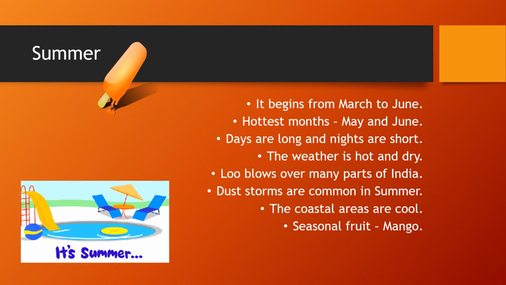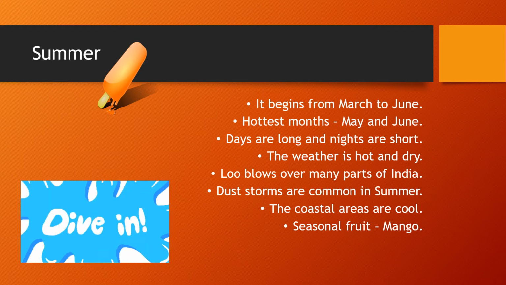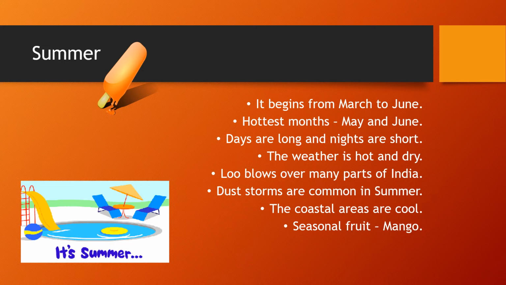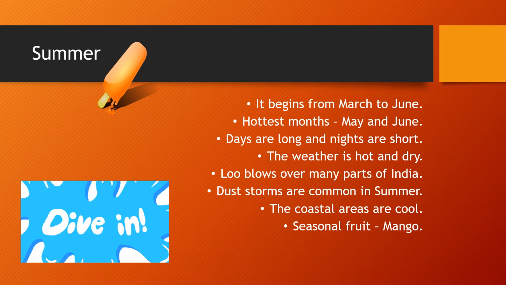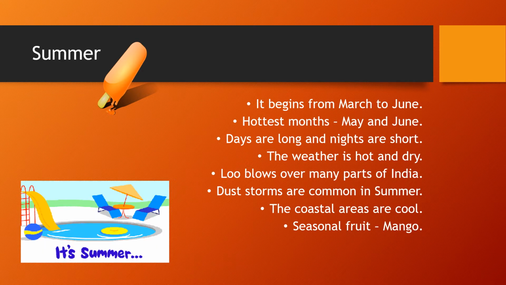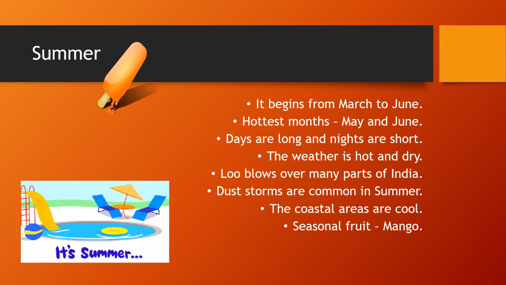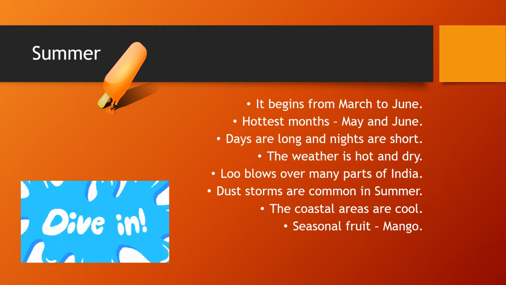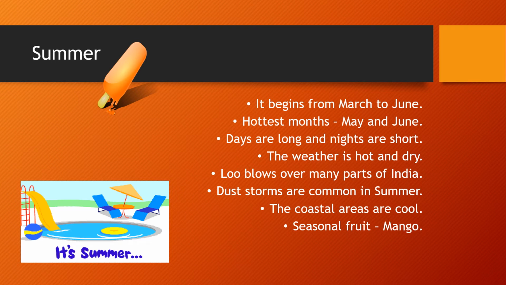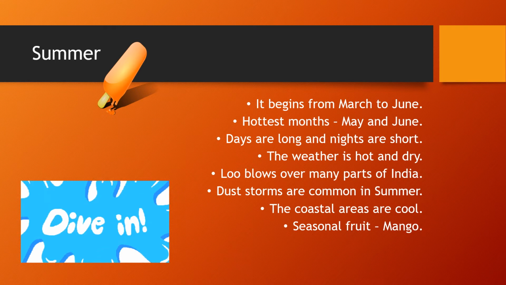In summers, days are very long and nights are short. In winter we have seen that the days are short and nights are long, so the vice versa, the reciprocal of that, is there in summers: days are very long and nights are short. Weather is hot and dry in the summer season.